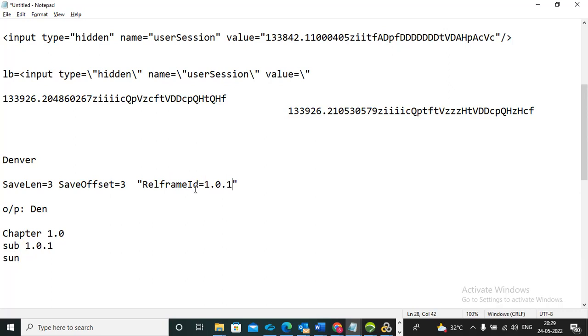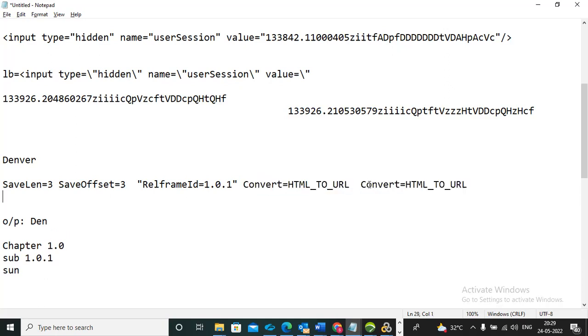And one more argument is convert. Convert is also one of the arguments. If you want to convert HTML to URL or URL to HTML, you need to use this function. We need to write HTML to URL. Otherwise, if you want to convert from URL, you write URL to HTML.